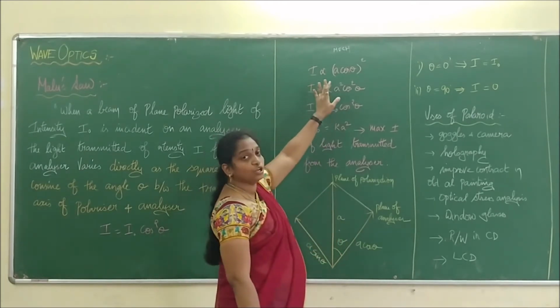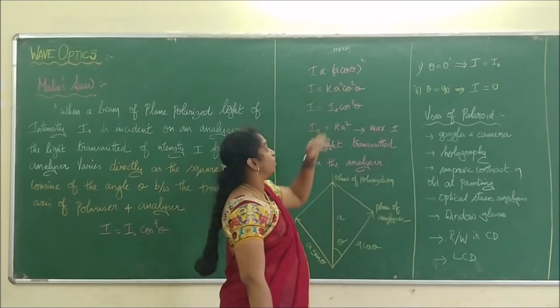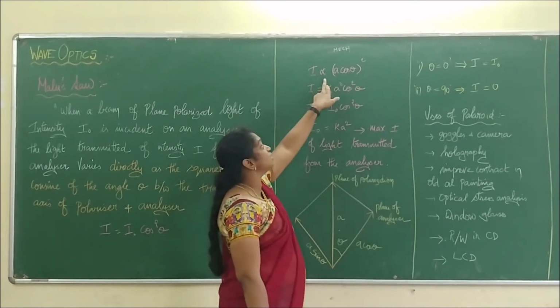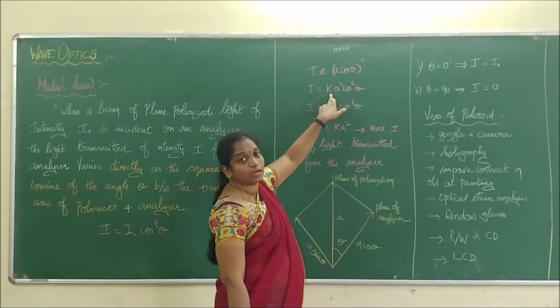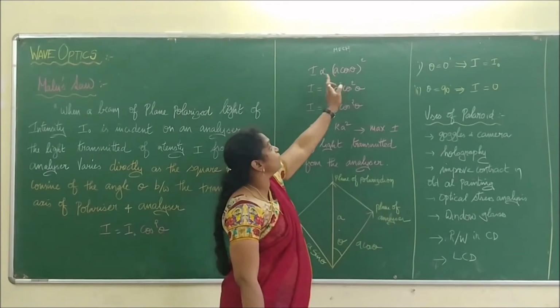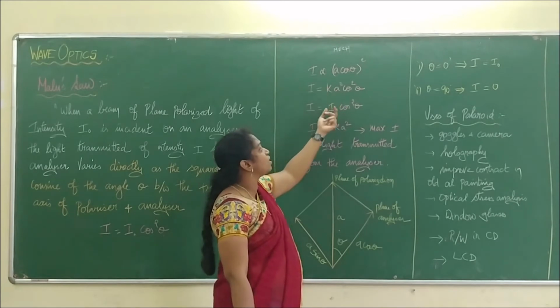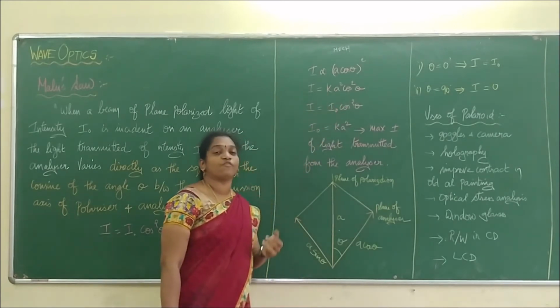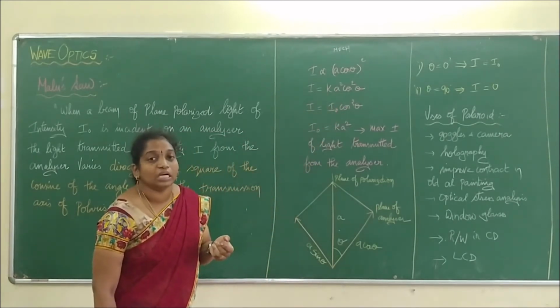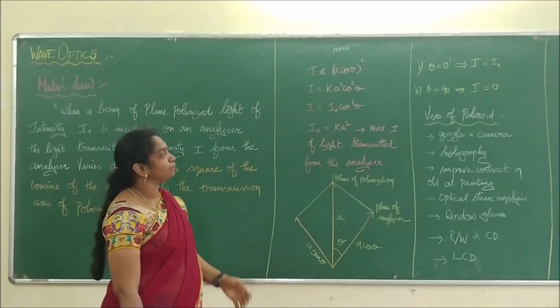Therefore I is proportional to (A cos theta) the whole squared. If the proportionality constant is removed, it becomes a constant term. We call that K, because the square becomes A squared cos squared theta. And since K A squared is I naught, the equation of Malus arrived. So I equals I naught cos squared theta.